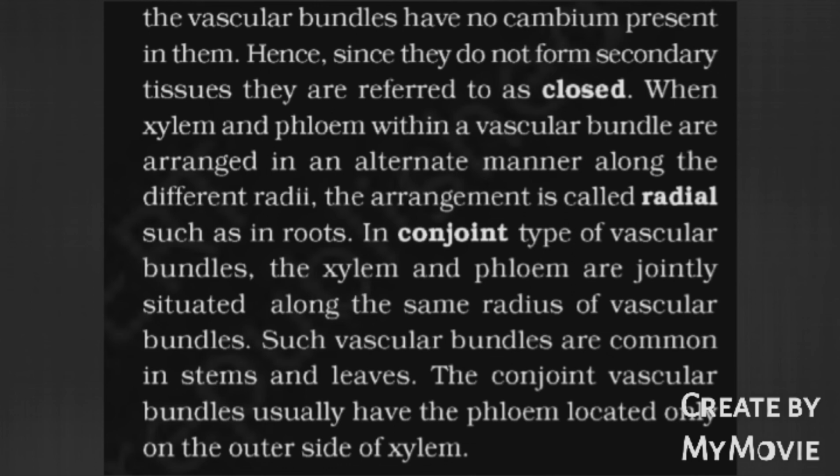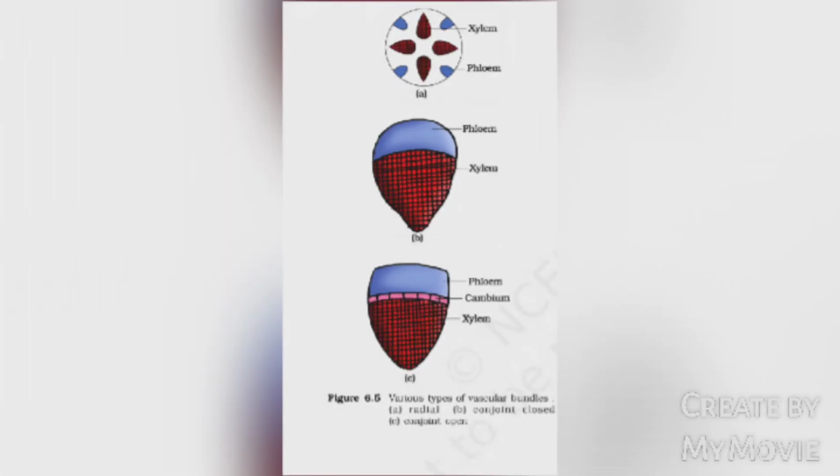In conjoint type of vascular bundles, the xylem and phloem are jointly situated along the same radius of the vascular bundles. Such vascular bundles are common in stems and leaves. The conjoint vascular bundles usually have the phloem located only on the outer side of the xylem. Figure 6.5. Various types of vascular bundles. A. Radial. B. Conjoint closed. C. Conjoint open.